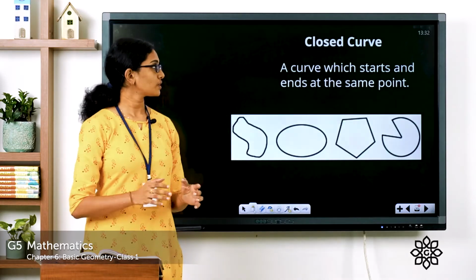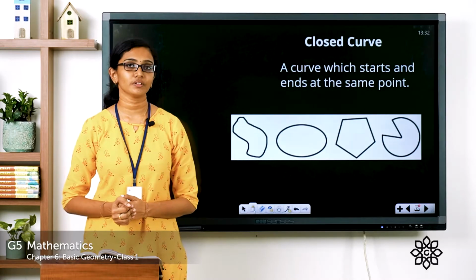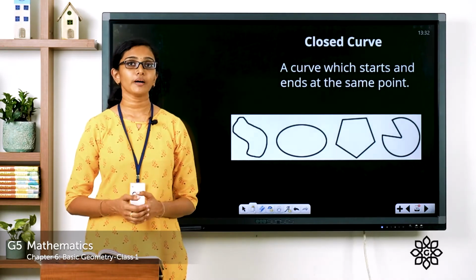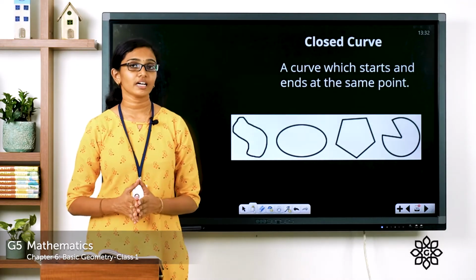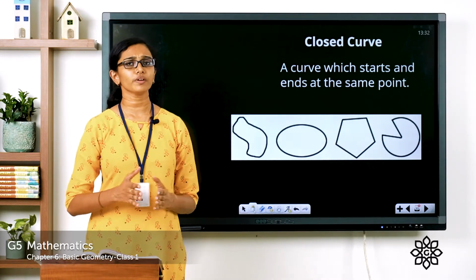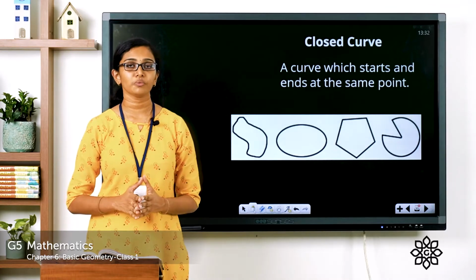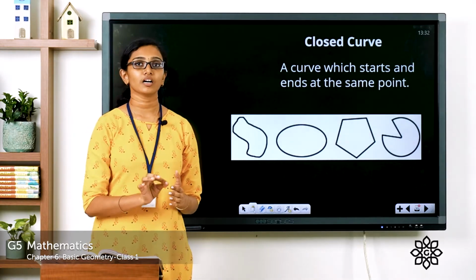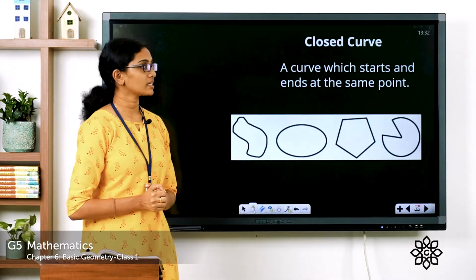So first thing, closed curve. What do you mean by a curve? A curve is a smooth line. It's similar to a line, but it does not need to be a straight line. You can also define it as a trace or path left by a moving point. So a curve will be a closed curve when you start the curve from a point and end the curve in the same point. See, we can see some examples here.